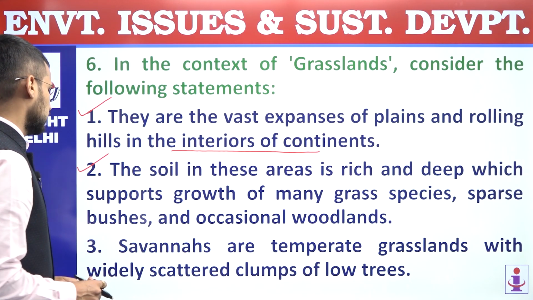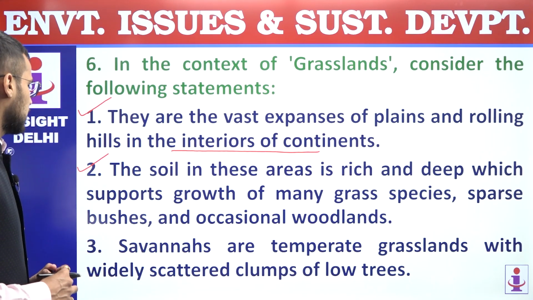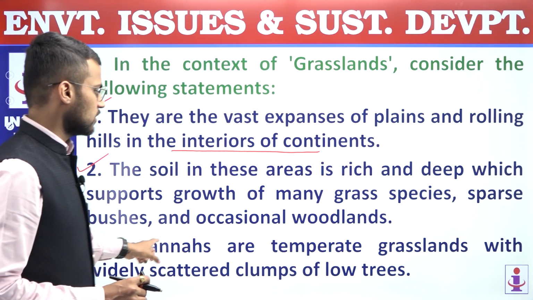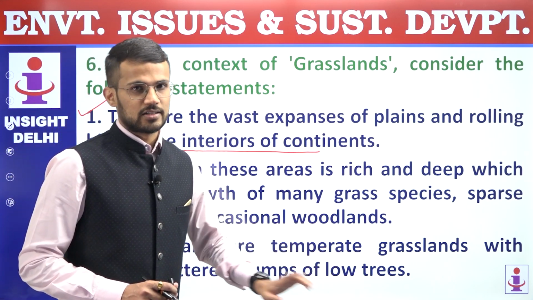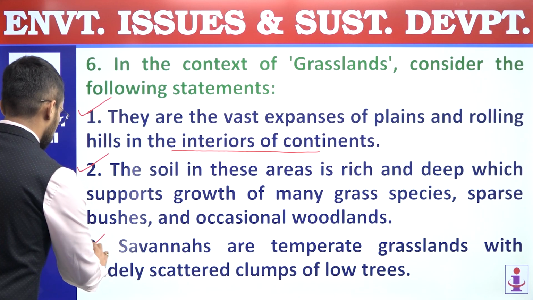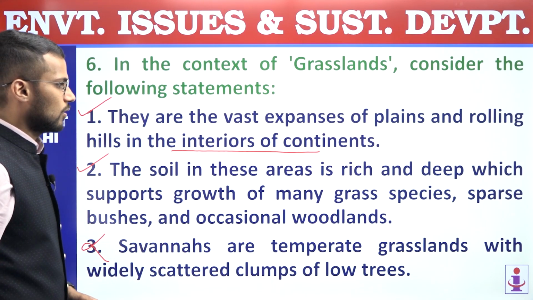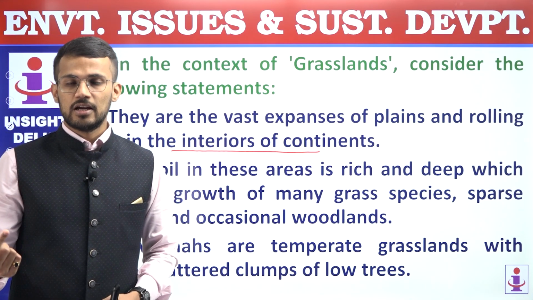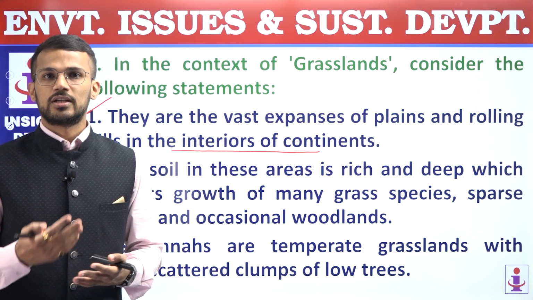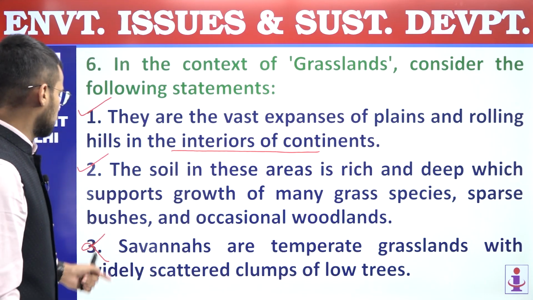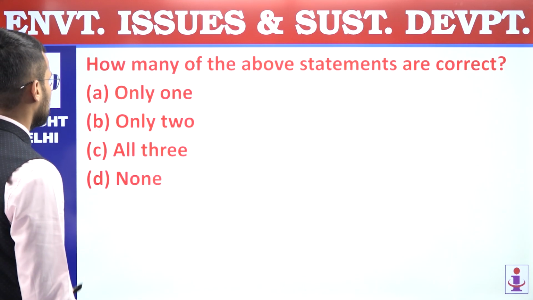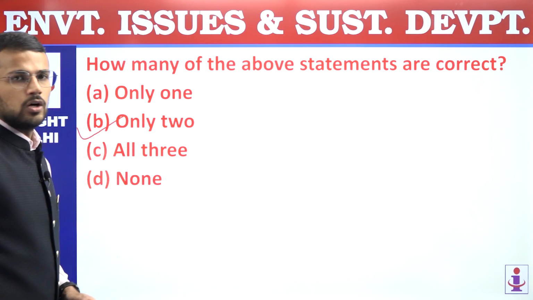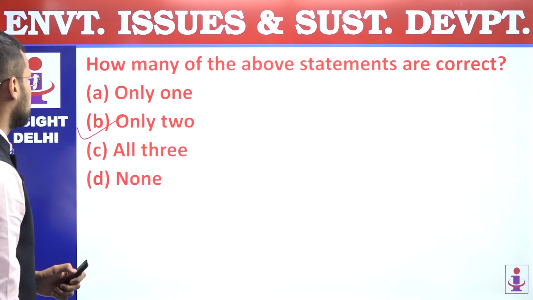Second statement is correct. Third, savannas are temperate grasslands with widely scattered clumps of low trees. Incorrect statement, because savannas, we know that, are tropical grasslands. They are not temperate grasslands. So the third statement is incorrect. What are the examples of temperate grasslands? Temperate grasslands are like steppes, prairies, which have different names like veld, downs, Canterbury plains, etc. Right? So the third statement is incorrect. First and second are correct. So how many statements are correct? Only 2 statements are correct, and that's why the answer is B, only 2. Question number 6, answer is B.